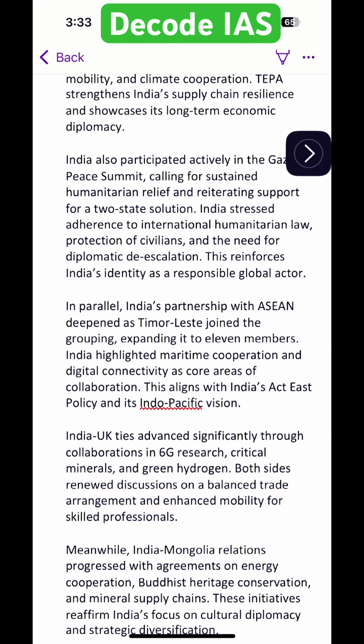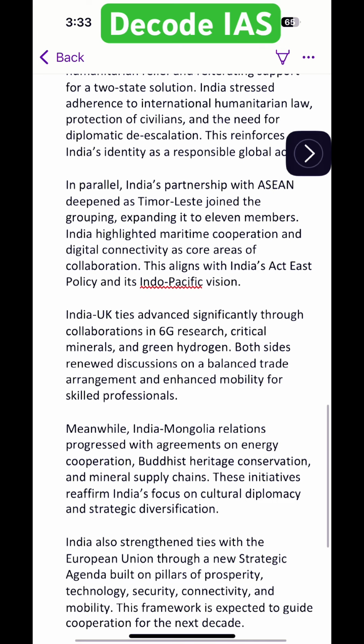In parallel, India's partnership with ASEAN deepened as Timor-Leste joined the grouping, expanding it to 11 members. India highlighted maritime cooperation and digital connectivity as core areas of collaboration. This aligns with India's Act East policy and its Indo-Pacific vision.